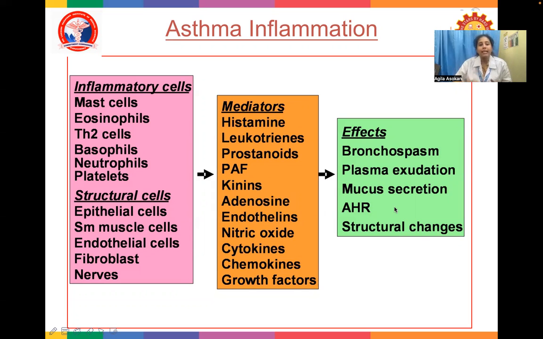There are structural cells like epithelial cells, smooth muscle cells, endothelial cells, fibroblasts, and nerves. These cells will produce inflammatory mediators: histamine, leukotrienes, prostanoids, platelet activating factor, kinins, adenosine, endothelin, nitric oxide, cytokines, chemokines, and growth factors. And this will lead to bronchospasm, plasma exudation, mucus secretion, airway hyperreactivity, and structural changes.